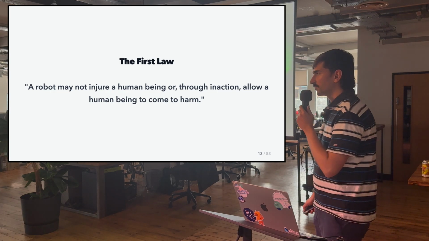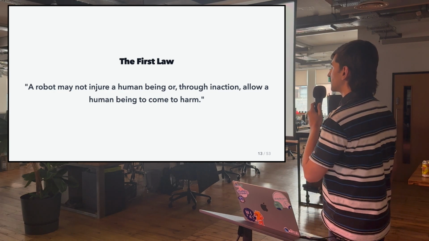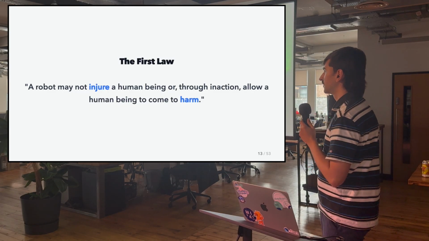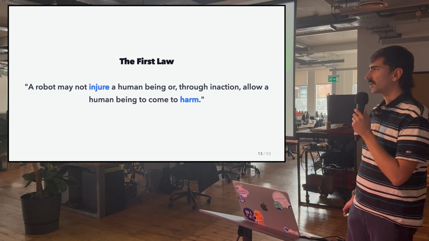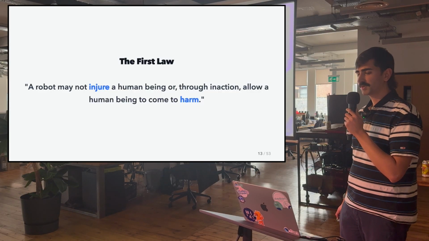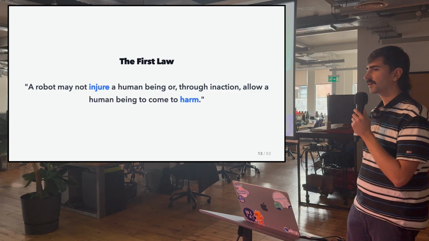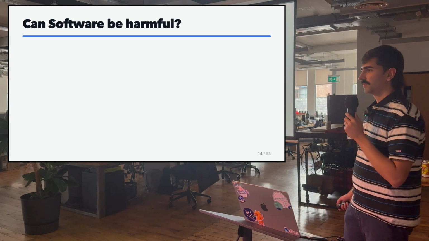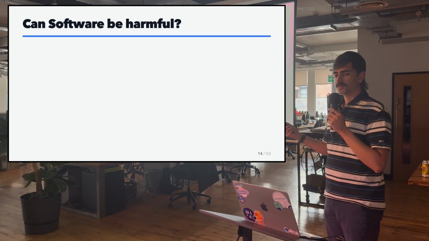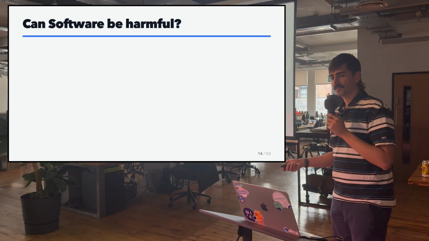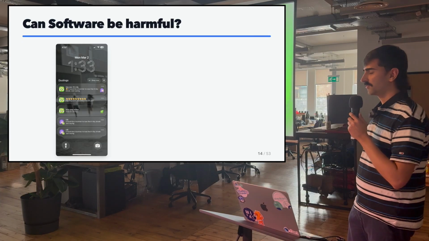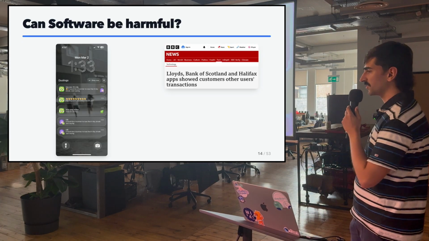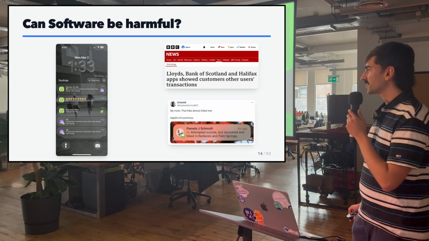Let's have a look at the first law of robotics. The words that stand out are injure and harm. So what does harm mean in the context of software? And on the AI user side, can software be harmful? As a user, you are very likely to spot harmful software when you have it in front of you, whether that's a deliberate and annoying feature, or an unintentional bug that affects millions of people, or something in between.